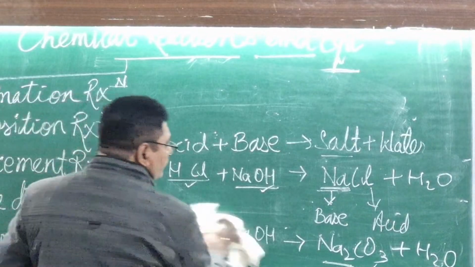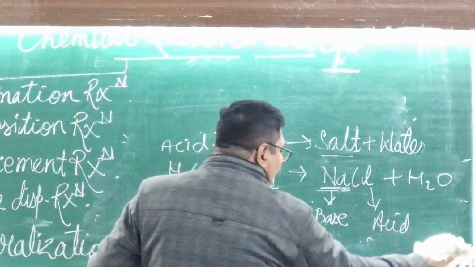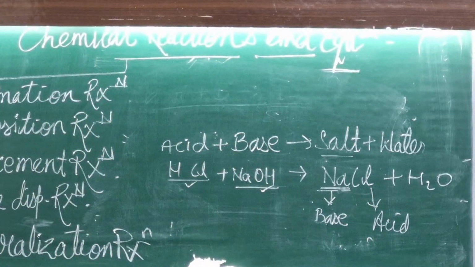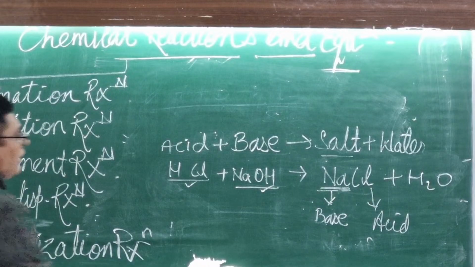This is just some additional, but till here it is chapter number 1, neutralization reaction. Now we are going further.